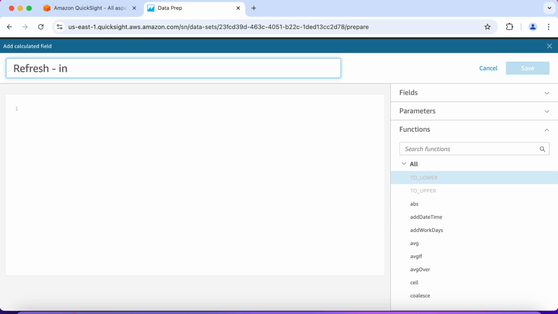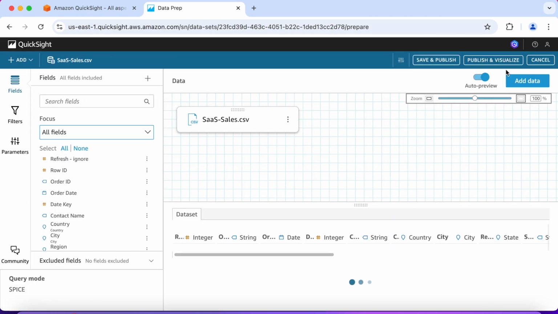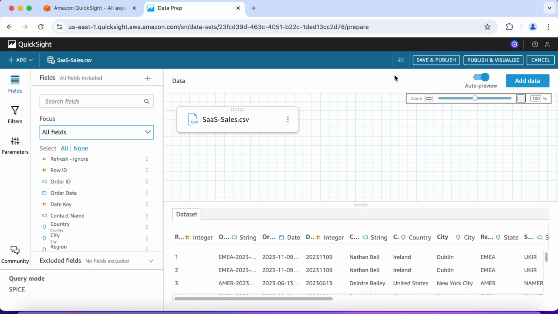Let's give it a field name. Refresh dash. Ignore. We're going to enter 1. Let's save it. Let's go ahead and publish it.